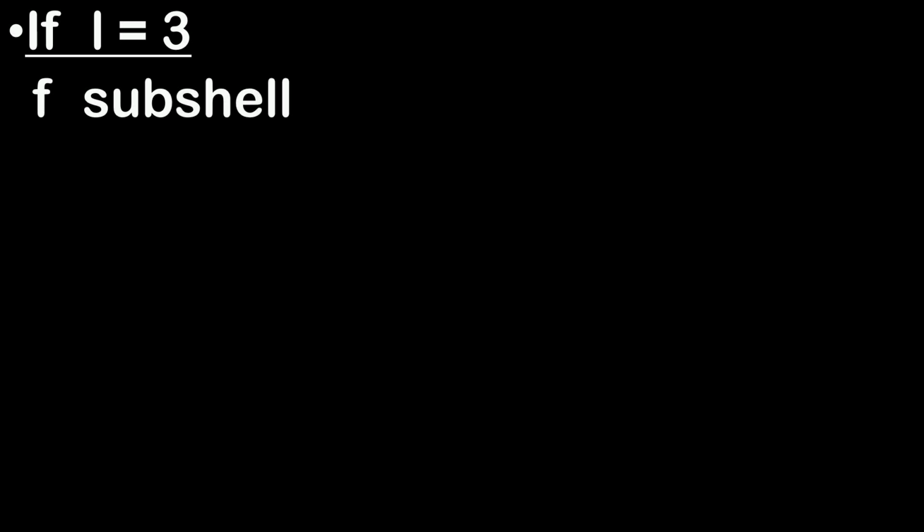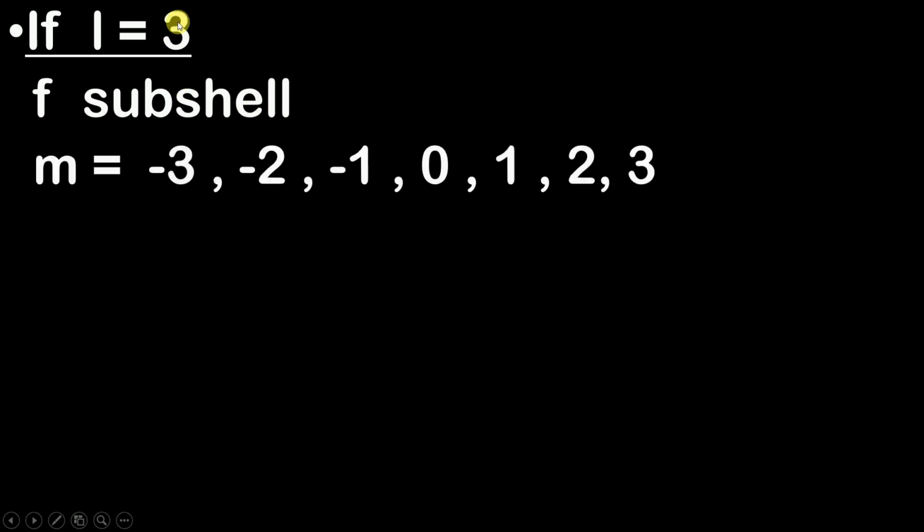Now moving ahead, suppose your value of L is 3, then the first thing that should pop to your mind is the F subshell. And since the value of L is 3, the value of M is going to range from -3 to +3. So what are the values of M? -3, -2, -1, 0, 1, 2 and 3. Okay.